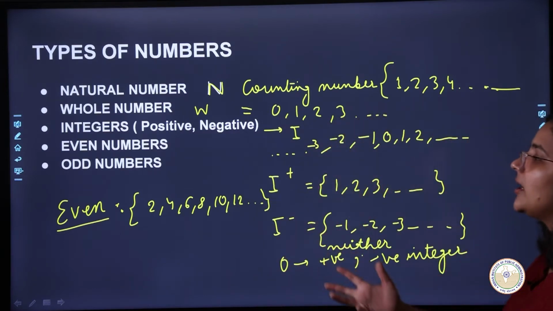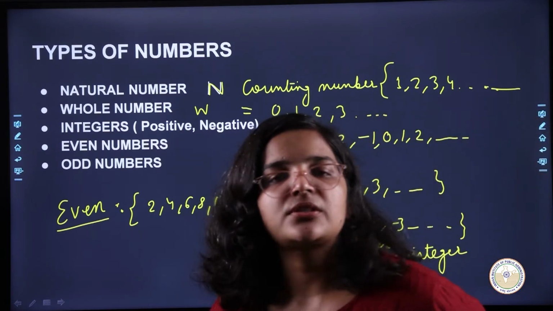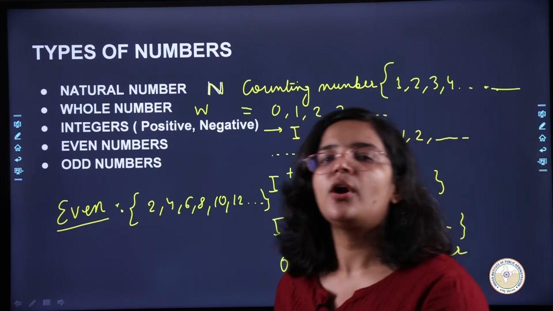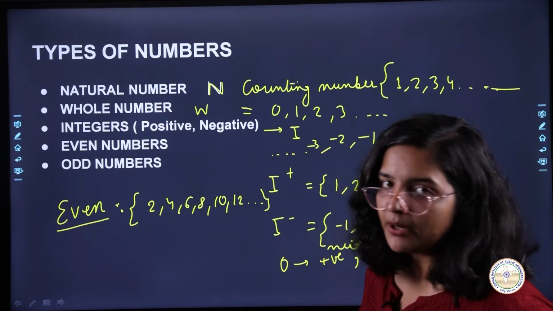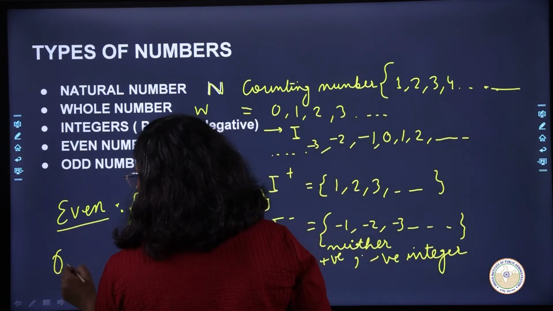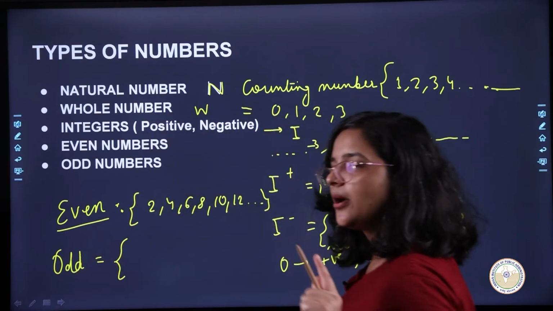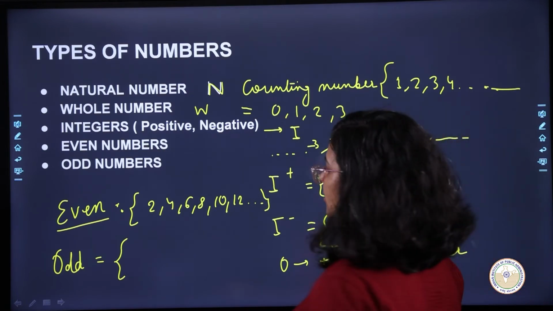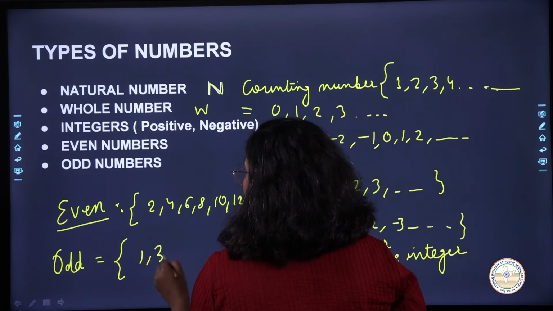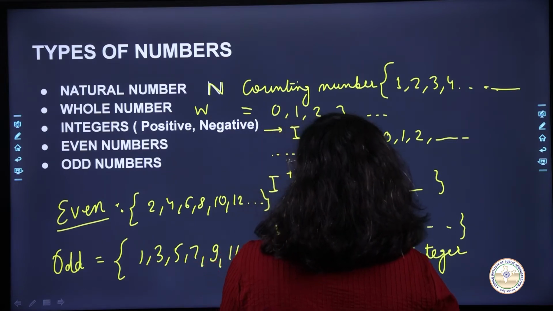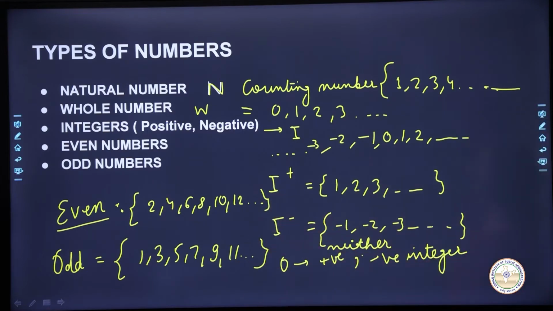Okay, what is an odd number? All the natural numbers which are not divisible by 2 are called odd numbers. So what will be an example of odd numbers? The set of odd numbers is first of all natural numbers, and they should not be divisible by 2. So it is 1, 3, 5, 7, 9, 11 and the list goes on. Okay, so this is the set of odd numbers. If you want you can take a screenshot right here and then we will move on.